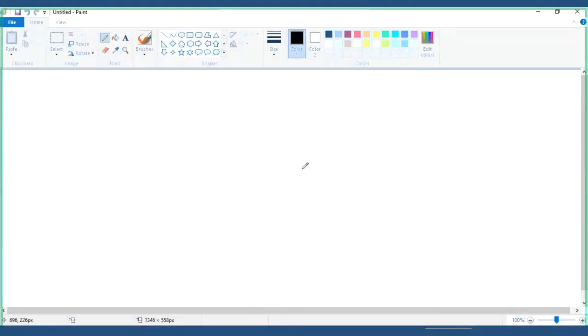This is a dictionary, correct? I think my pad connector is not connected. Now the marker should be working. What happened to this? Okay, now it is working.